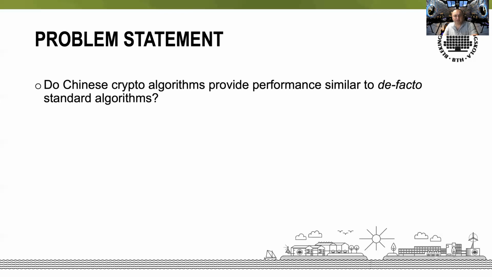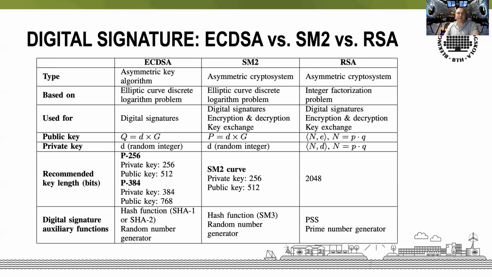Therefore, the aim of our study was to better understand the design of the Chinese OSCCA-approved algorithms, and also to be able to quantify the performance impact in terms of execution time and memory usage when replacing standard cryptographic algorithms with the Chinese counterparts. So we have focused on three different classes of cryptographic algorithms: digital signature algorithms, hashing algorithms, and algorithms for symmetric block encryption.